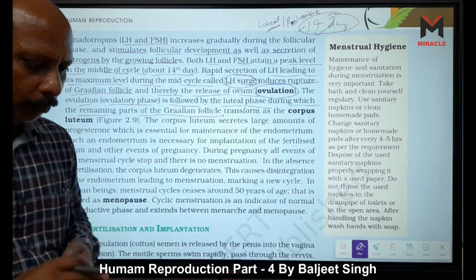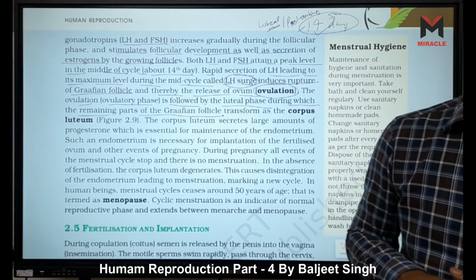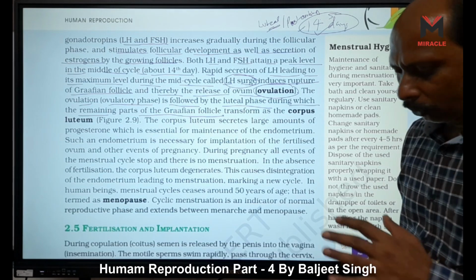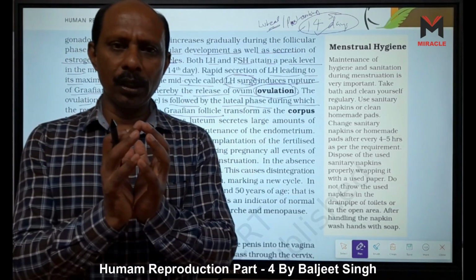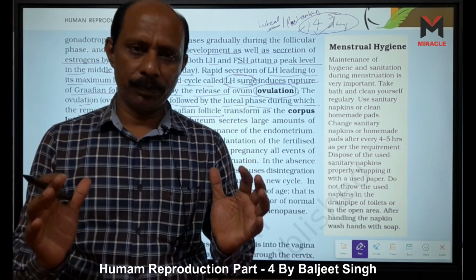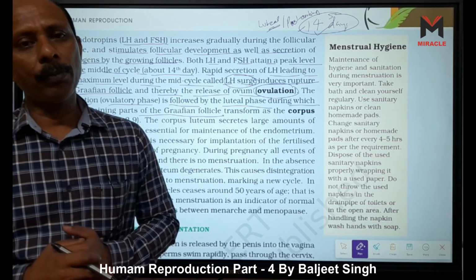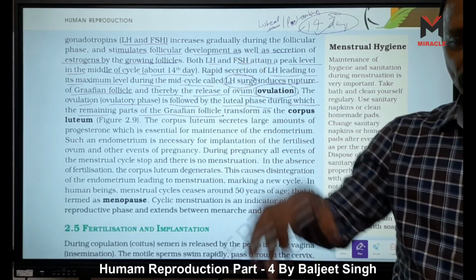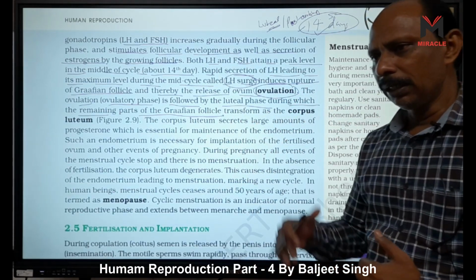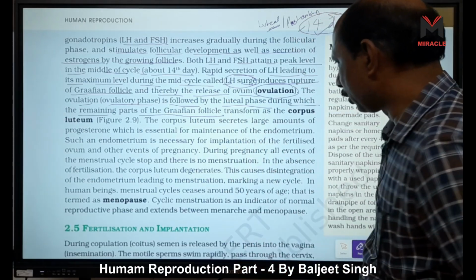The luteal pigment, because it contains lutein, is now called the corpus luteum. So the corpus luteum is formed, right? It grows, and on the 22nd day the maximum growth of the corpus luteum occurs. From the 23rd day it starts to degenerate. When it starts to degenerate, what does that mean? The level of progesterone also declines. Okay, I will tell you after this one.